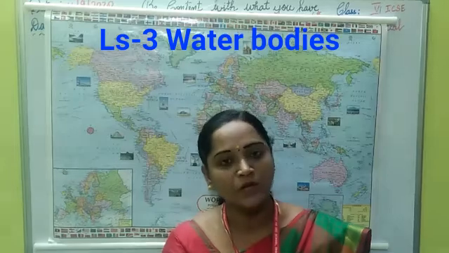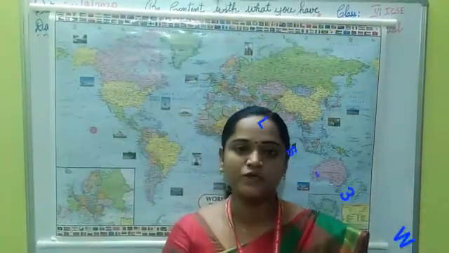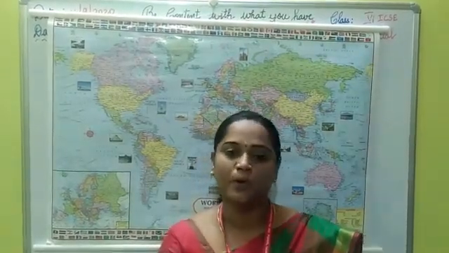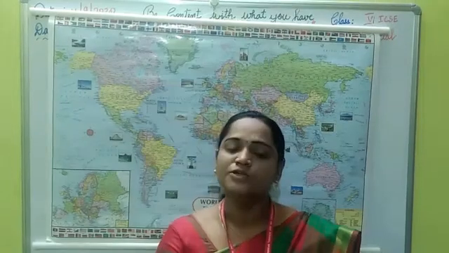Class. So children, we all know that about 71% of our Earth's surface is covered with water. The surface covered with water is called the hydrosphere. So where can you find water, children? We can find water in many forms like oceans, ponds, rivers and so on. In this lesson, we are going to discuss oceans.